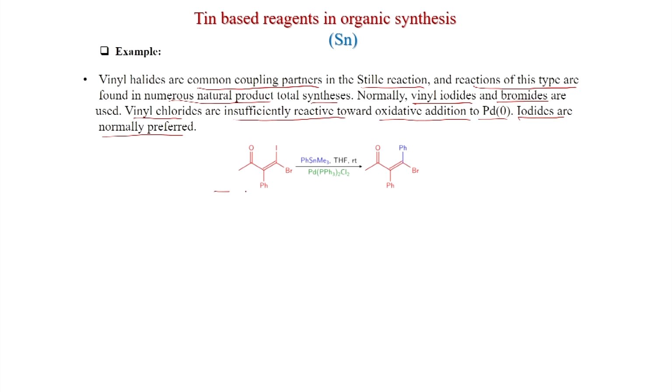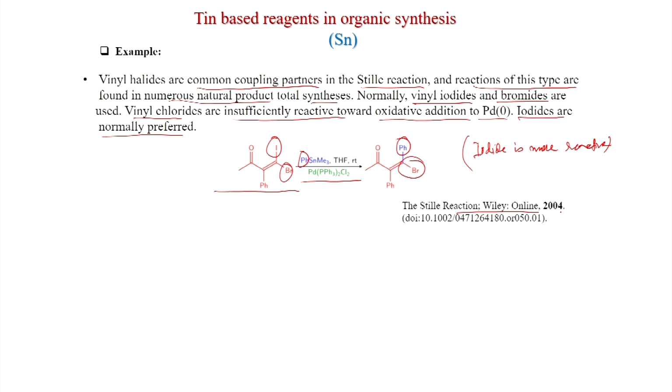Like here, if you see this enone with iodide and bromide, and with this tin reagent and palladium PPh3 whole to Cl2, the Stille reaction happens with only the iodide, because here iodide is more reactive. So, this is important, and this C-Br bond is untouched. So, Stille coupling happens, and these phenyls migrated to here.